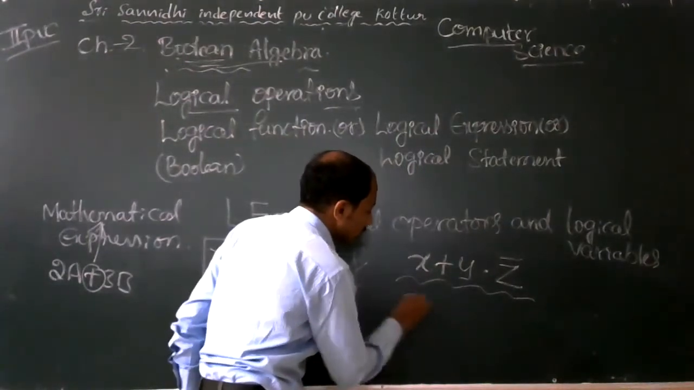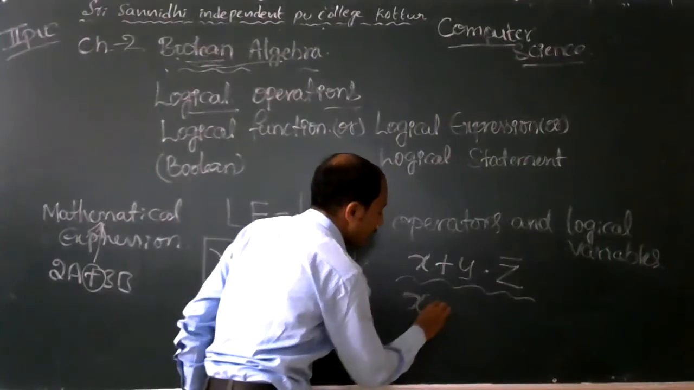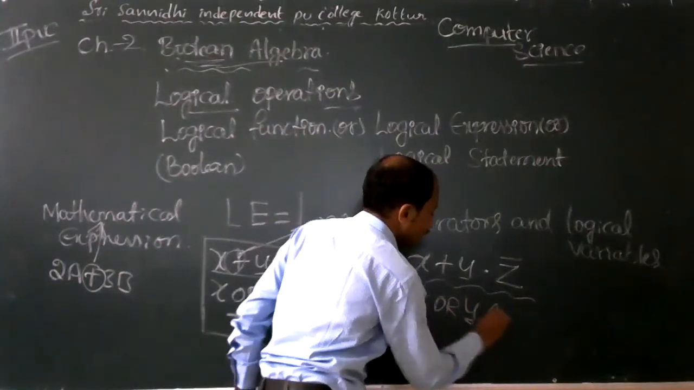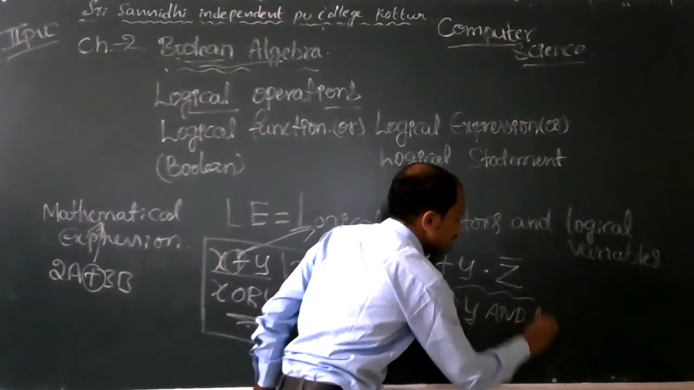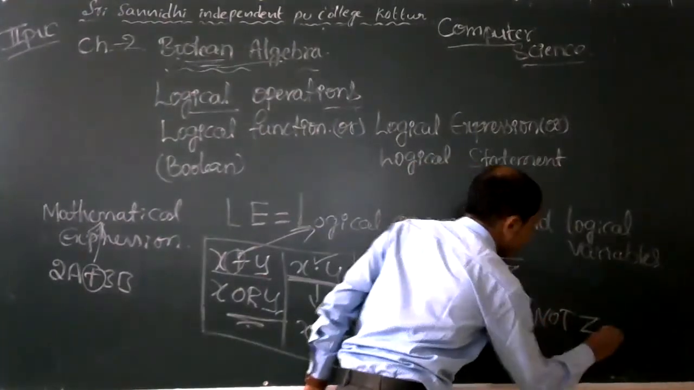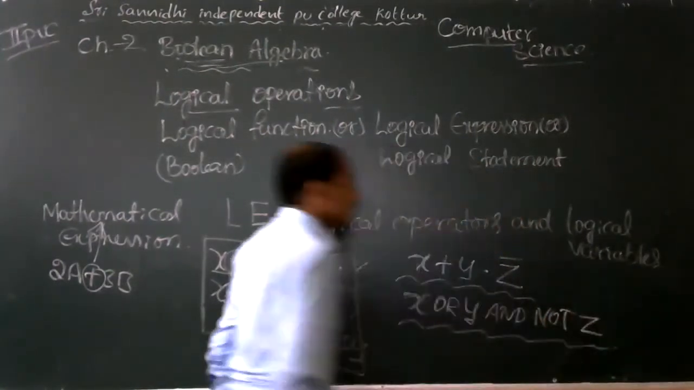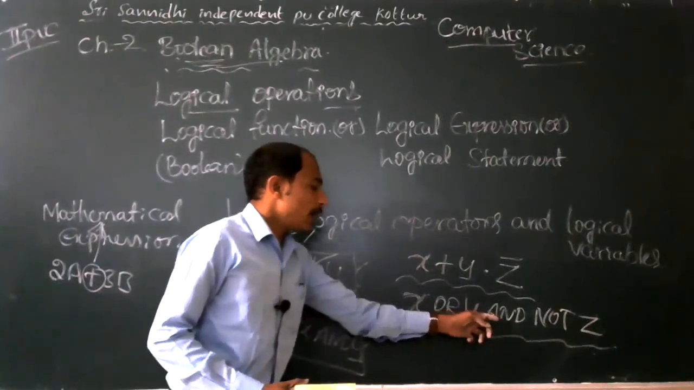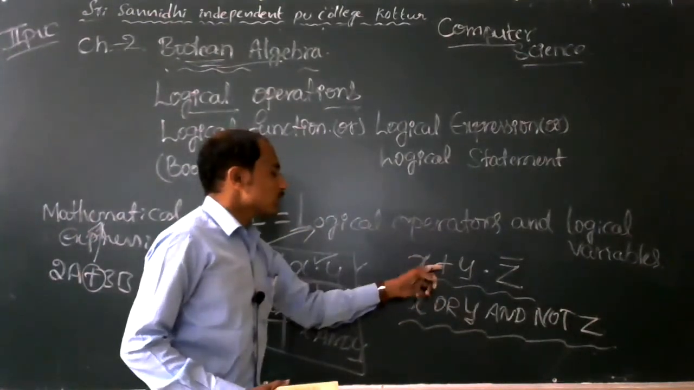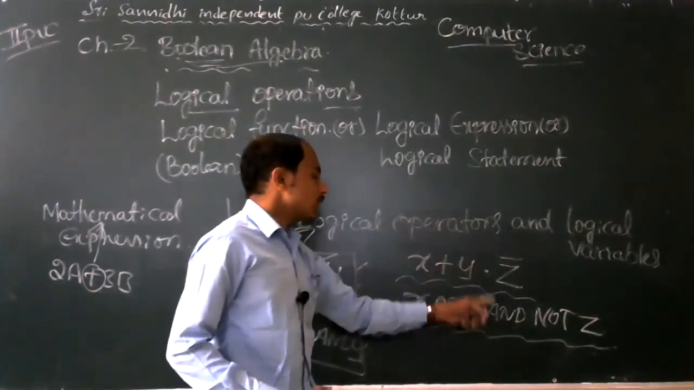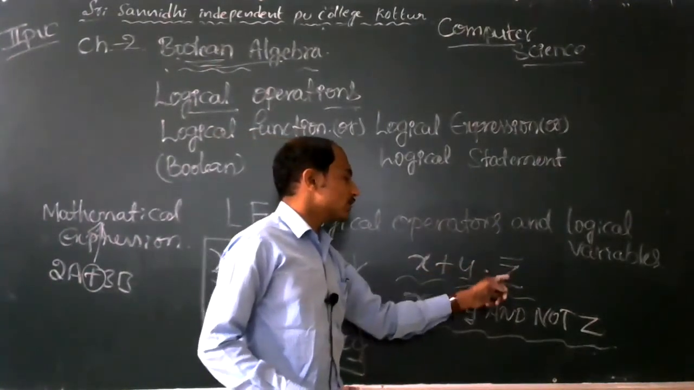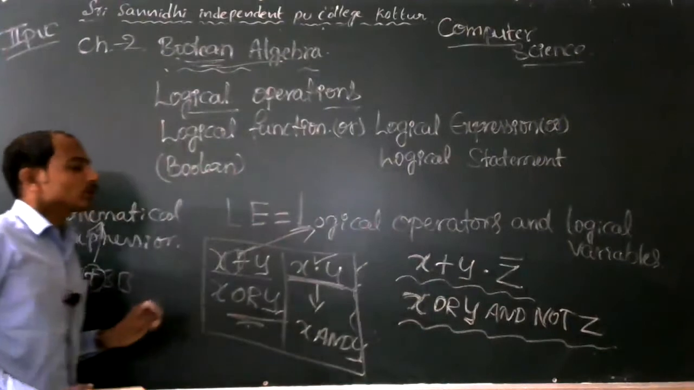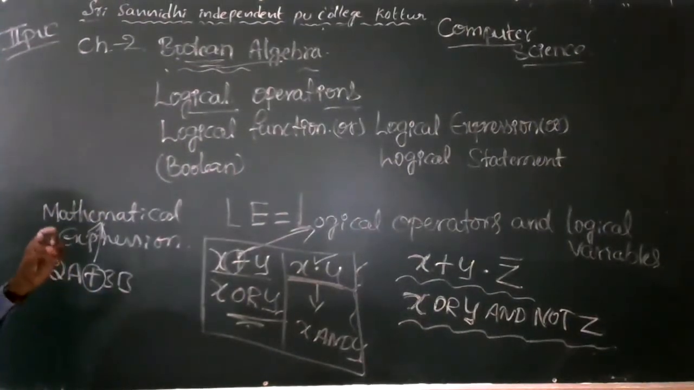How to read this expression? It is read as x or y and not z. Plus means or, so x or y; then dot means and; z bar means not z, the complement of z. Like that, compound expressions are written in logical expressions.